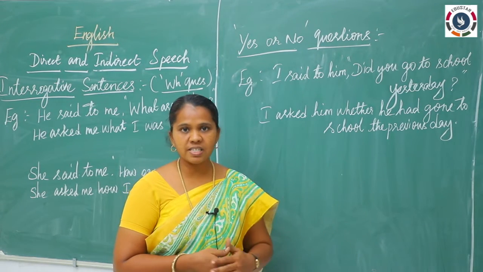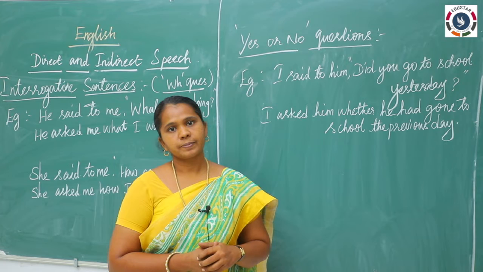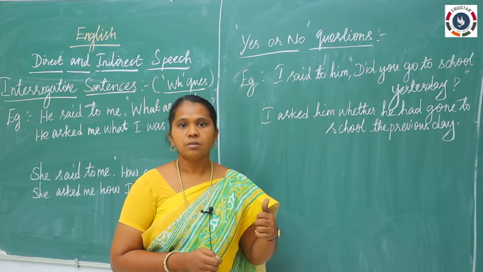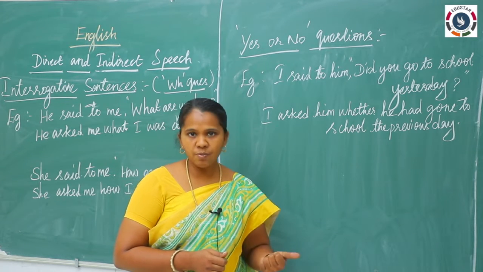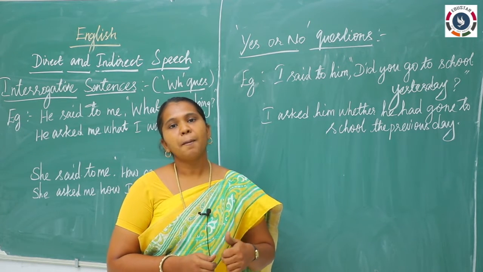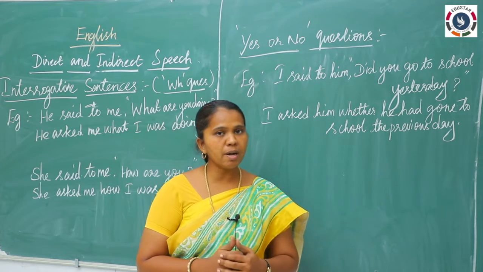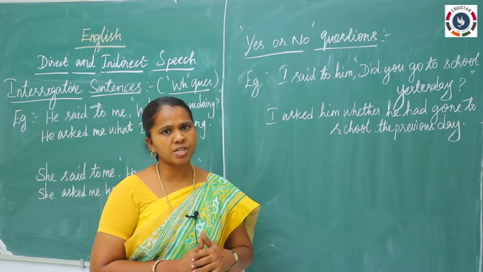So this is what we have studied, and we studied change in modals. Can will be changed into could, shall will be changed into should, may will be changed into might, must will be changed into had to, and you have to remember the rules, everything, and reporting verb especially.